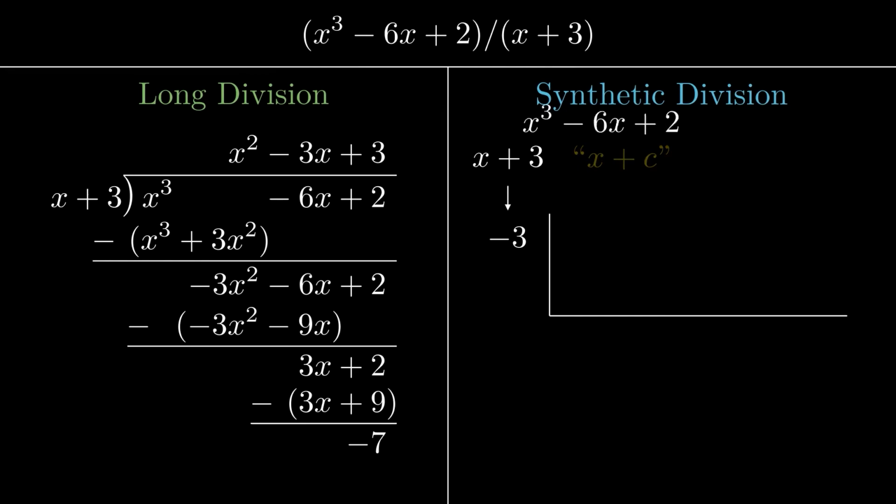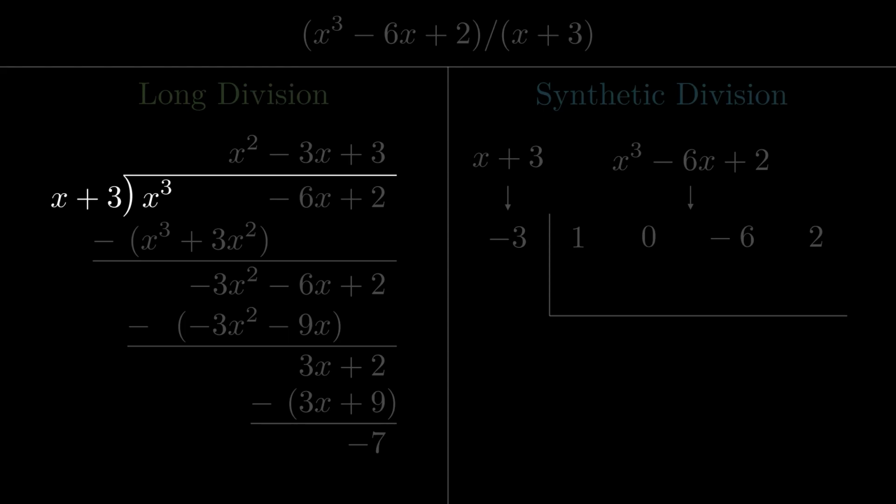Then we insert the coefficient of each term in the dividend. The first number you write is the coefficient of the largest exponent, which is 1. Then you write the coefficient of the second largest exponent. The coefficient for the term with x squared is 0. Then it's negative 6. Then 2. Finally, we evaluate the quotient. In long division, we would find what would divide x cubed. X squared would do that, so we just copy it down. But, just like the dividend, you only put the coefficient, which is 1.